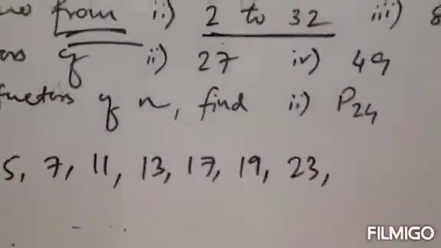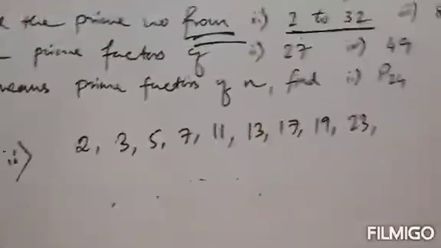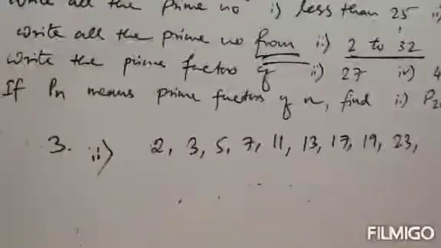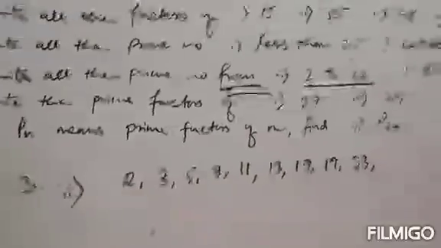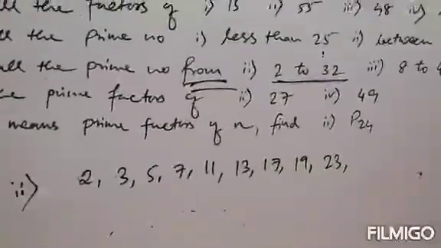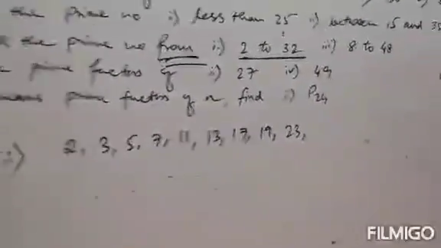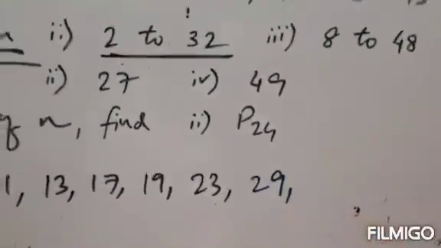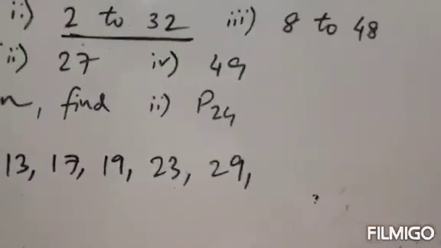Next number 24 composite number, 25 also composite number, 26 is a composite number, 27 is a composite number, 28 also a composite number because this number is divisible by 2 and 3. Clear? From 24 to 28 some numbers are divisible by 2, 5, 3. That means from 24 to 28 we cannot write these numbers because all these numbers are composite numbers. So beyond 28 the next number is 29, it is a prime number. Clear? Next number 30, not a prime number, it is a composite number.